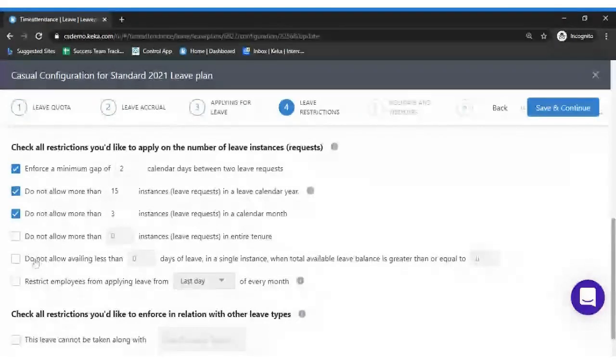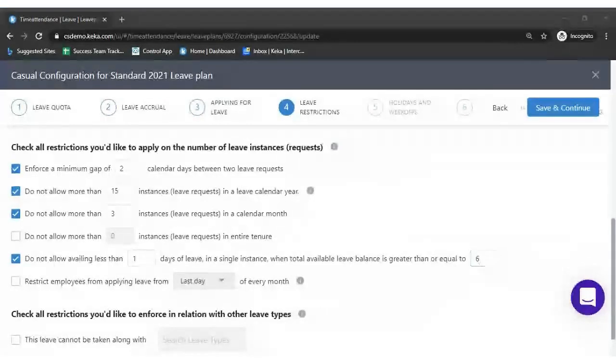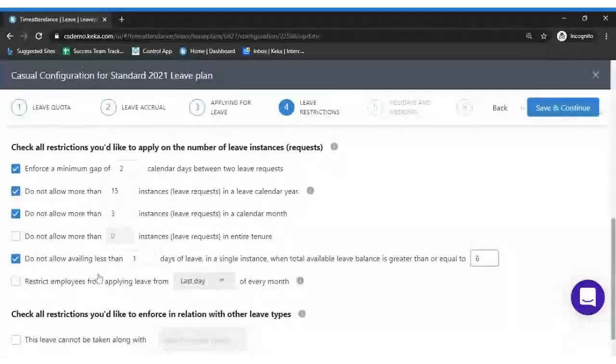The next option is, do not allow availing less than dash days of leave in a single instance. This option means the employee should take at least 1 day of leave for every single instance, when total balance is greater than or equal to 6. Let's assume if the balance is more than 6, then an employee should take a leave of at least 1 day. If the leave balance is less than 6, let's say 4 or 3, then an employee can take a half day.